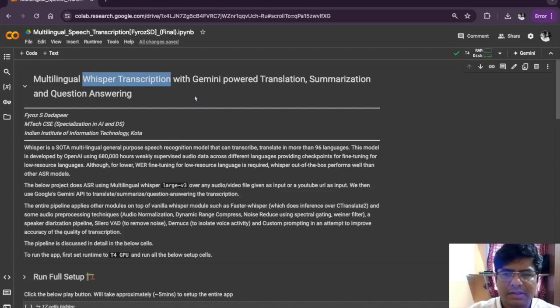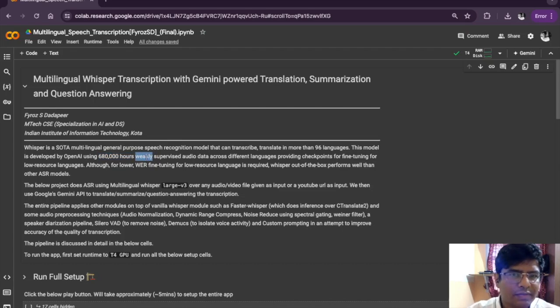Why is it the state of the art model? Because it has been trained on more than 680,000 hours of training data, and it's trained on more than 100 languages. The majority of the training has been done in English, but around 20% has been done on multilingual data. However, what makes this model unique is the way it has been trained.